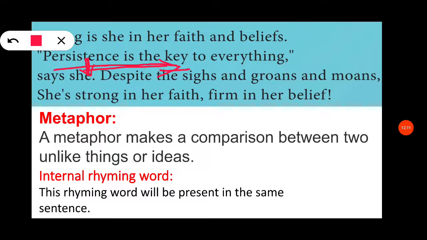Okay? A key has been compared here. It is indirectly compared. Okay? So here persistence is compared to a key. So here "persistence is the key" is used as a metaphor in this line.